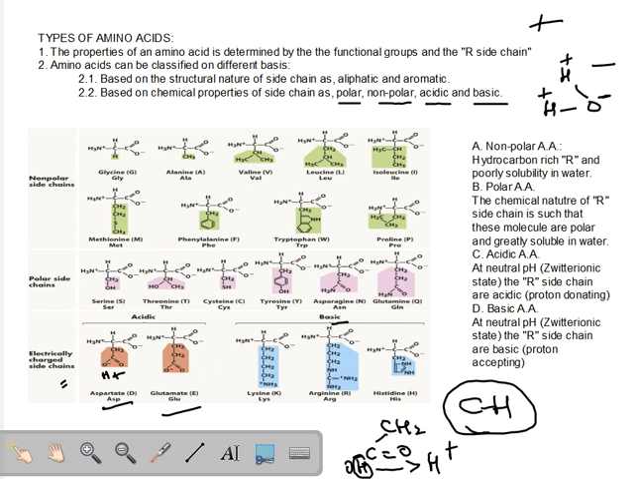Likewise, we have basic amino acids. When a basic amino acid is put in a neutral environment, how does the R side chain or the variable side chain behave? It gains a proton. Remember, bases are proton acceptors and acids are proton donors. They give away protons, bases take in protons. So the examples of basic amino acids are lysine, arginine and histidine.